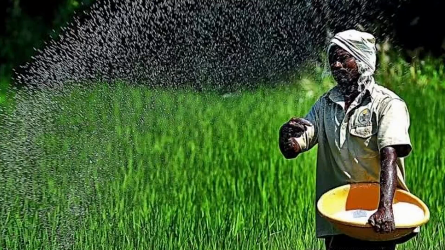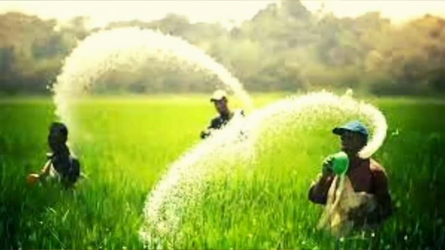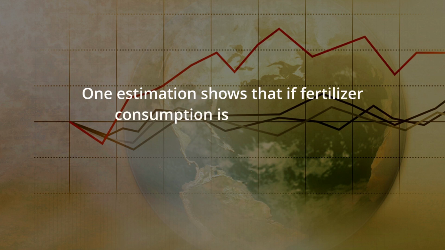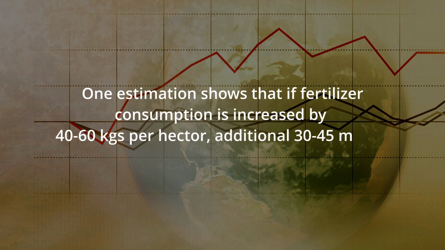The next input is the fertilizer. Now, the central government has done one study to understand the importance of fertilizer for agricultural production. The study shows that if 40 to 60 kg per hectare of fertilizer is used, then 30 to 45 million tons of food grain can be produced. So we can understand fertilizer is very important for the agricultural sector.